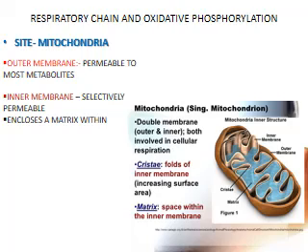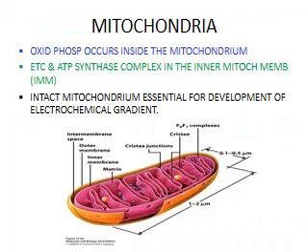The inner membrane, as you can see, is folded, and the folds of the inner membrane are known as cristae, which increase the surface area of the inner membrane. The bluish part is the matrix, which is the space within the inner membrane. So oxidative phosphorylation occurs in the mitochondrion.